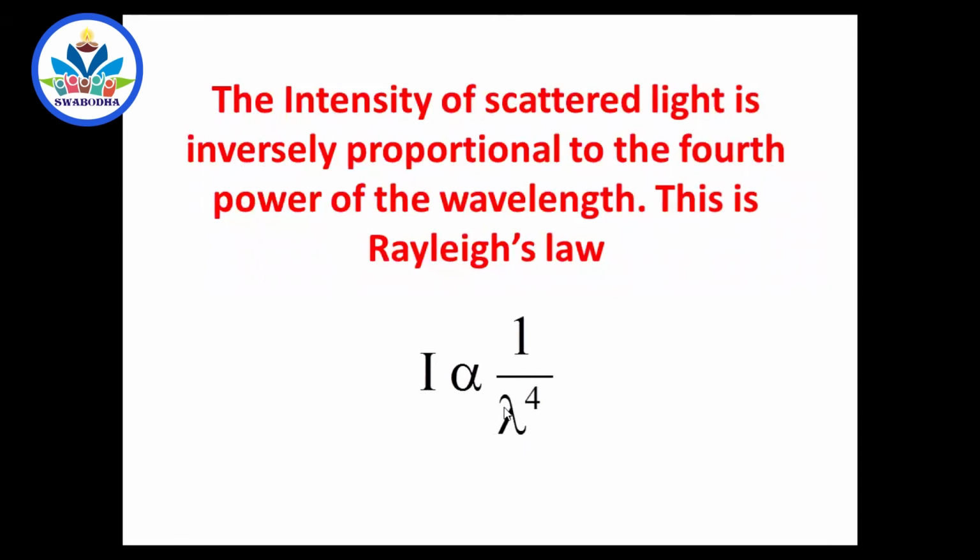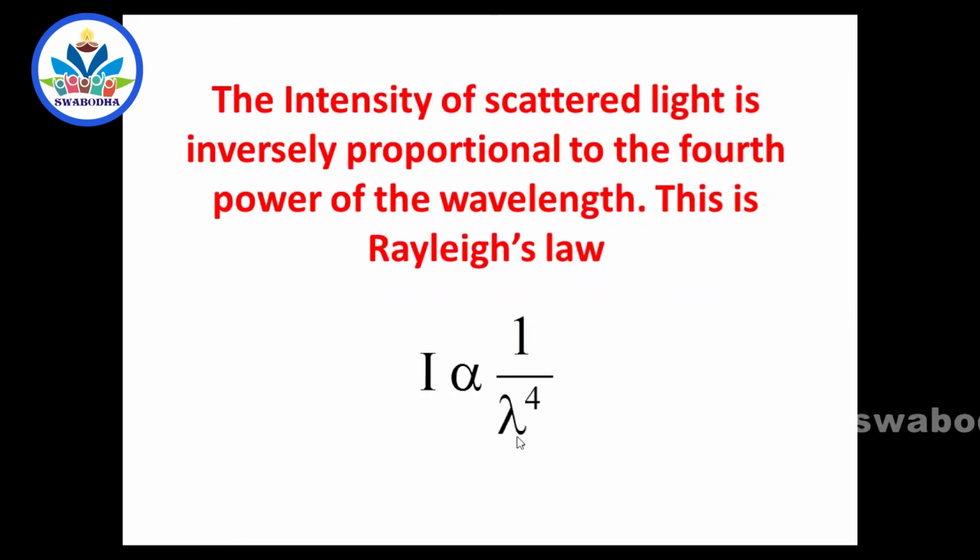Wavelength is least for violet and blue. Violet has the least wavelength, blue has a less wavelength. You put the least wavelength here, and intensity should be more. That means scattering is more and more for blue and violet. Of course, blue is a very eye-catching color. If you ask your friend to show a blue paper and a violet paper from a distance, your eye will catch blue first, because it is a very eye-catching color. So that's why I say blue, blue, blue always, not violet.